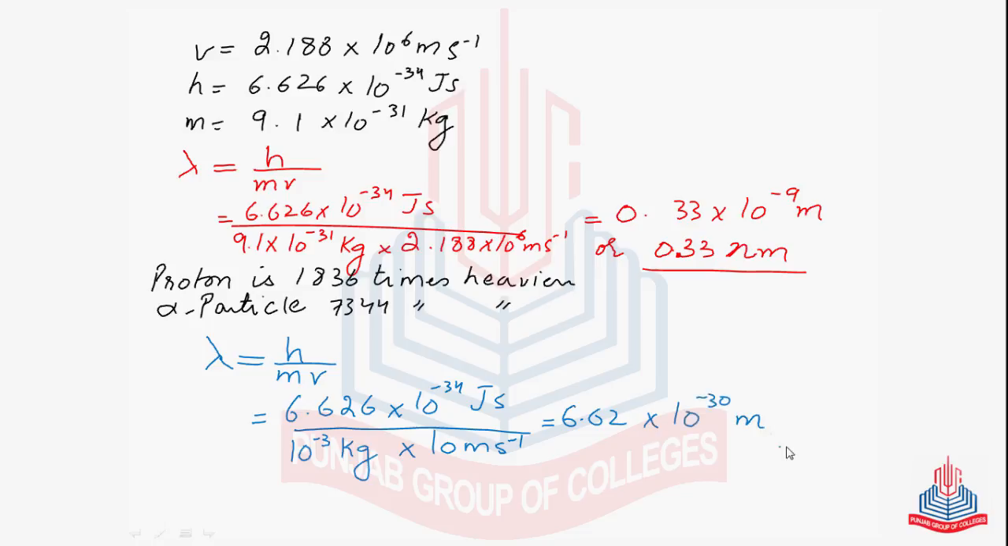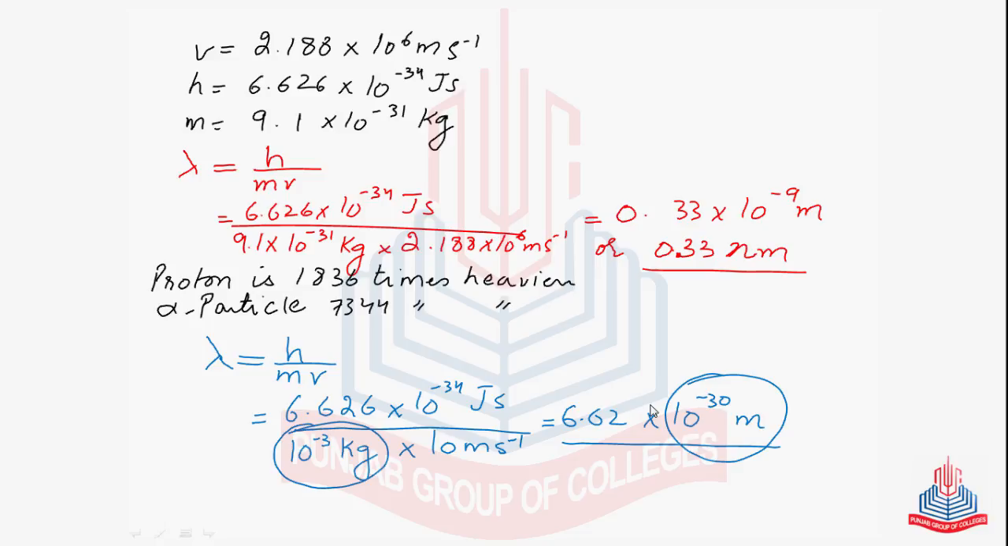Again, a very, very small value. The same conclusion: as the mass has increased, the wavelength associated with it has decreased. This wavelength is so small that it cannot be measured by any conceivable method. So we say that heavy particles have waves associated with them, but they cannot be captured. And we say that macroscopic bodies don't have waves.